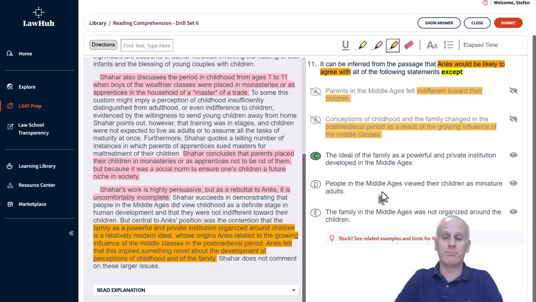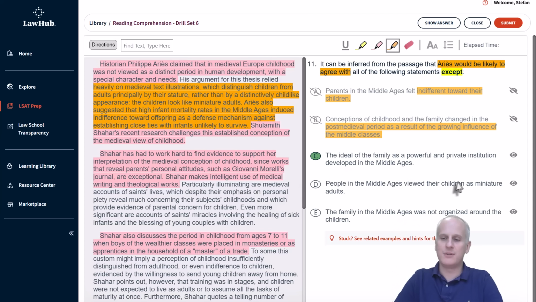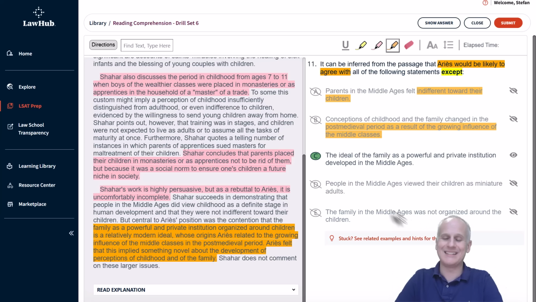We might be able to go very briskly through the remaining answer choices at this point, but if we scroll back up for choice D, "People in the Middle Ages viewed their children as miniature adults." Well, children look like miniature adults. That's something A would agree with. And family in the Middle Ages was not organized around the children. That, again, was pretty much A's entire point and is directly in contrast with C, which A did not agree with. And, of course, you might have selected C a little bit earlier in this process, especially if you're aiming for a 165 or 170 plus, when you identify it as basically the absolute opposite of what that historian A would believe based on the information we highlighted in orange.